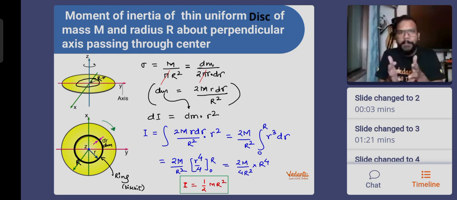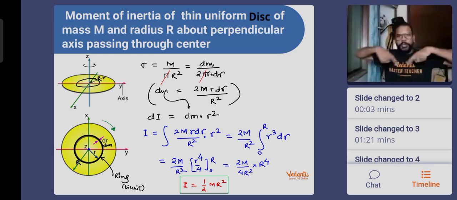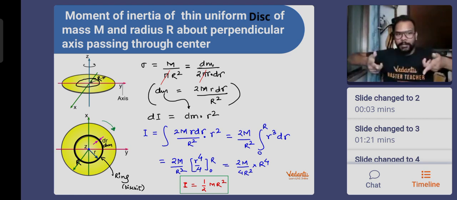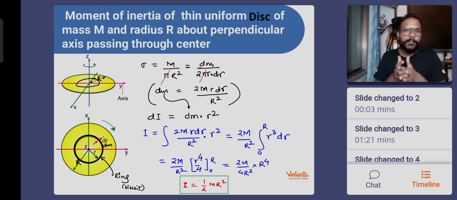Why? Because some of the mass has come closer to the axis of rotation. Earlier for the ring, the entire mass was only on the periphery, only on the circumference. The mass was there for the ring, but for a disk, mass has actually come inside in the circumference. So definitely mass has come closer, so the moment of inertia will decrease. More mass closer to the axis of rotation, less is the moment of inertia of the body.